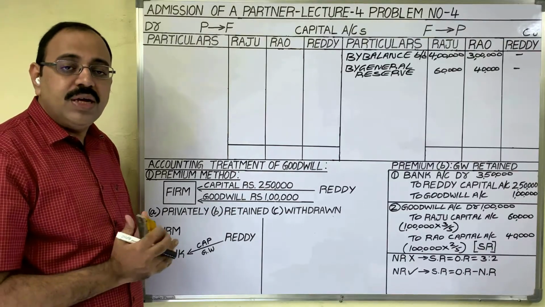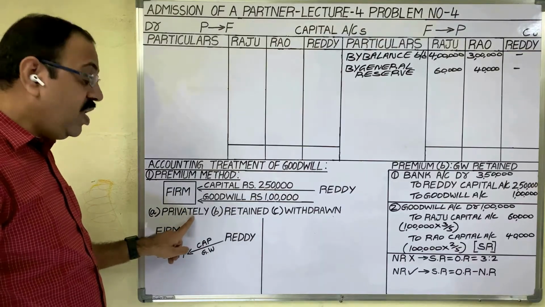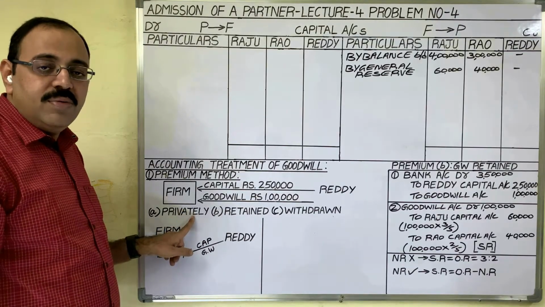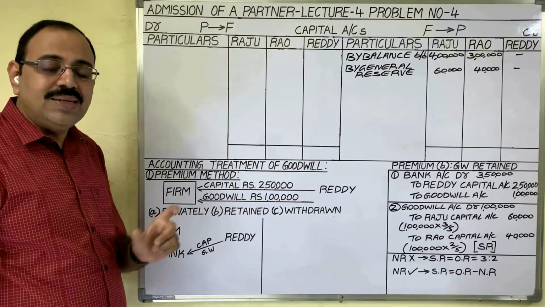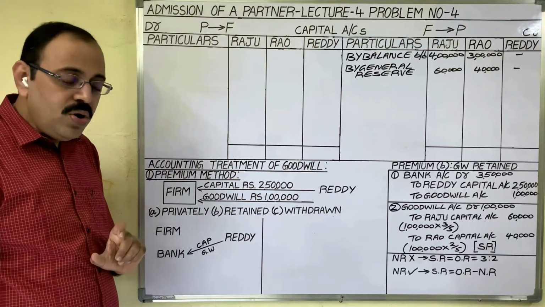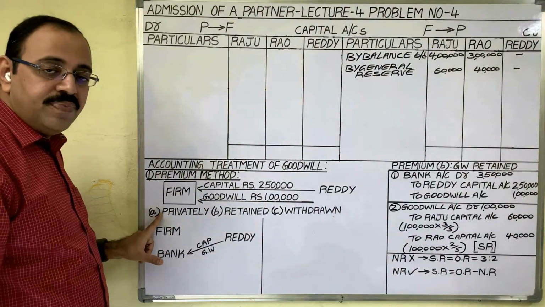In the premium method, we have 3 sub-methods. Premium A: goodwill paid privately. But in this problem, the sentence that goodwill should be paid privately is not given. So we should not adjust the goodwill as per premium A.